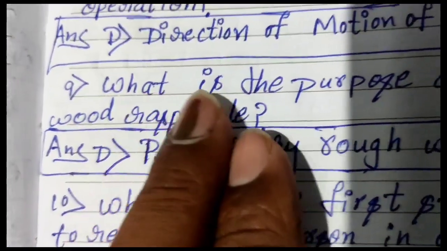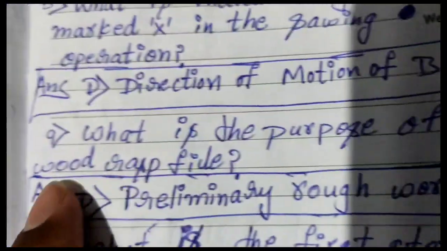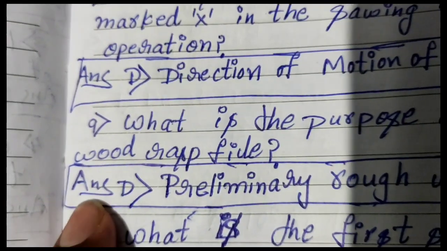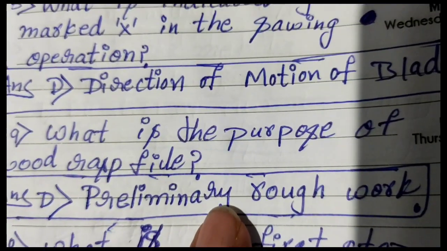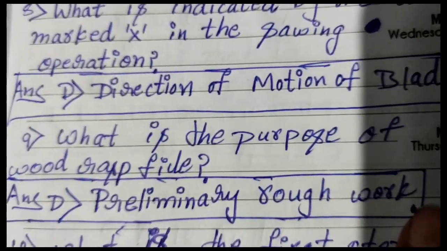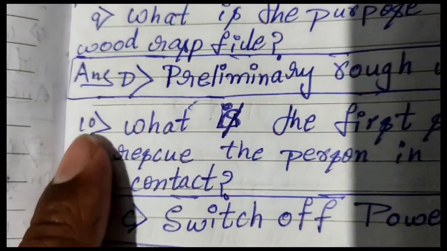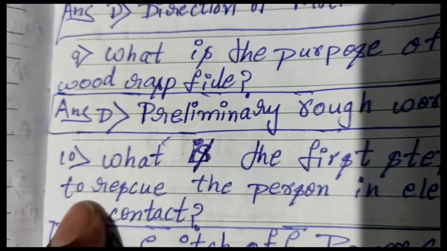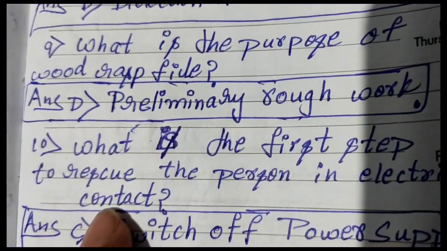Ninth one. What is the purpose of wood rasp file? The answer is D, preliminary rough work. 10th question. What is the first step to rescue the person in electrical contact?